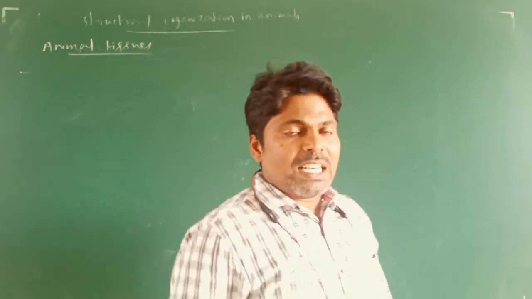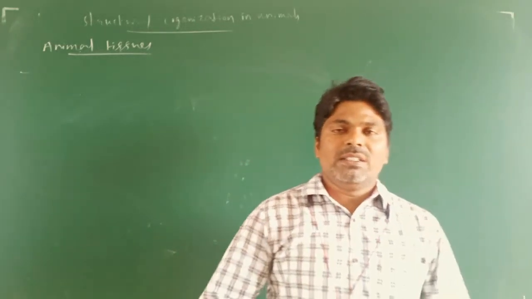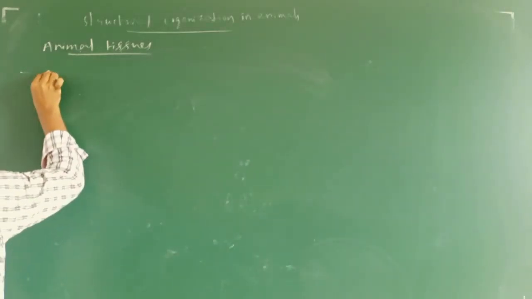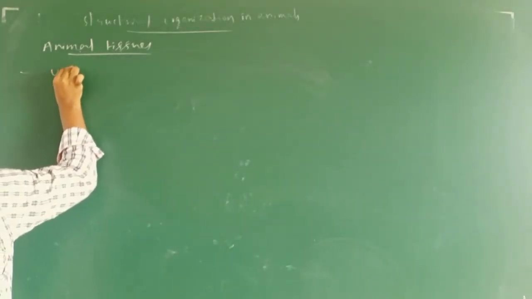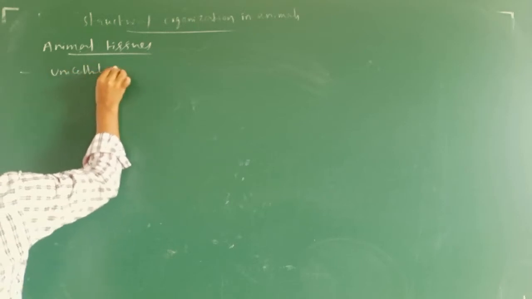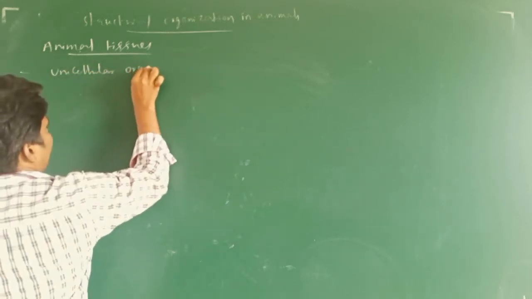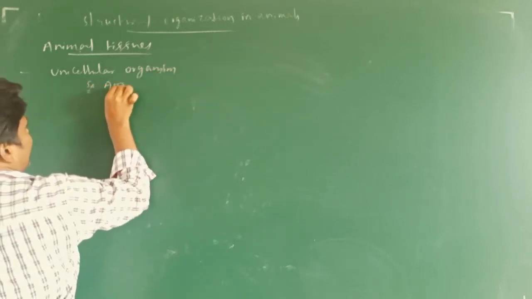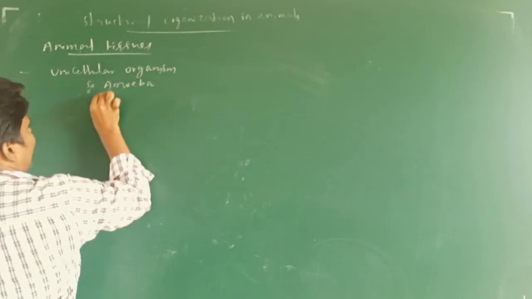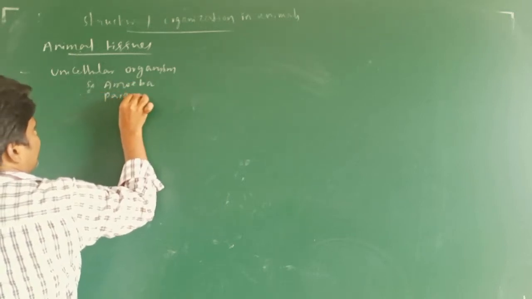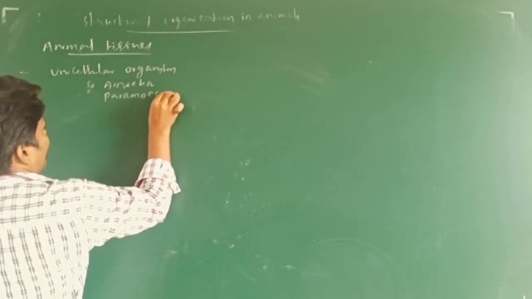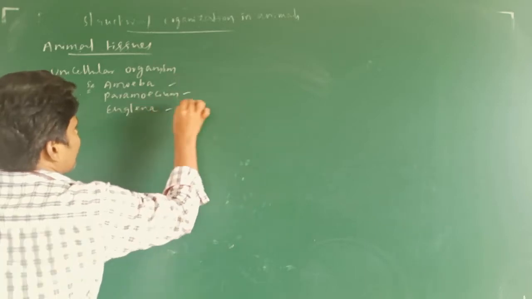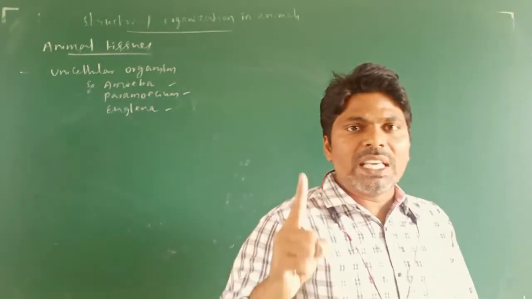First, the cells which are present in an animal's body. Suppose I want to say some unicellular organisms, for example amoeba, paramecium, euglena. These are unicellular organisms having a single cell.